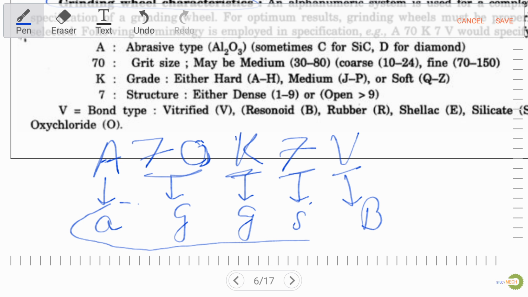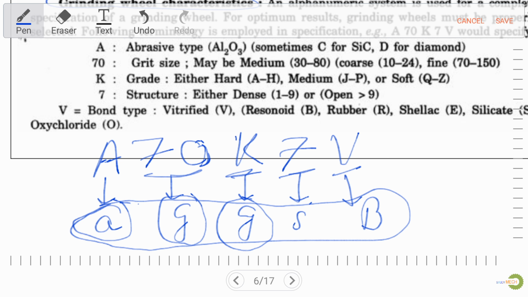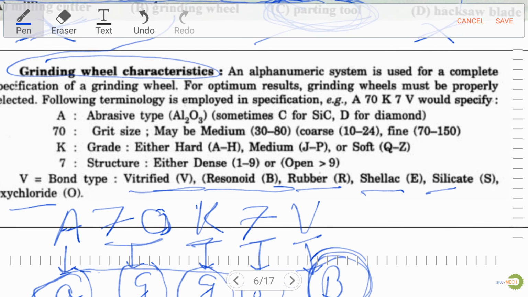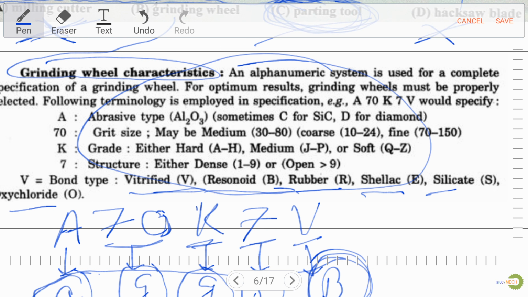To remember this sequence, we have one trick. We only remember AGGSB. You can also develop your own trick. A stands for abrasive material, G stands for grid size, next small g stands for grade, S stands for structure, and B stands for bond type. Bond types like vitrified, resinoid, rubber, shellac, silicate, oxychloride, whatever we have discussed here is given in this description. If you want to get a brief idea, you can pause this video and read all this content.